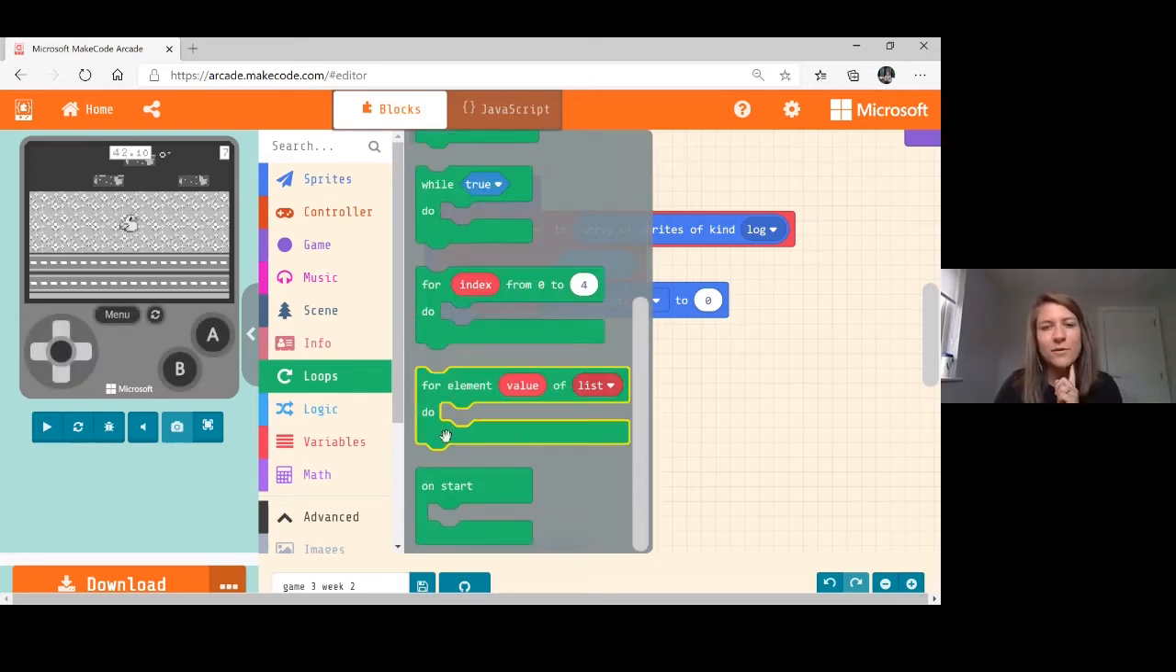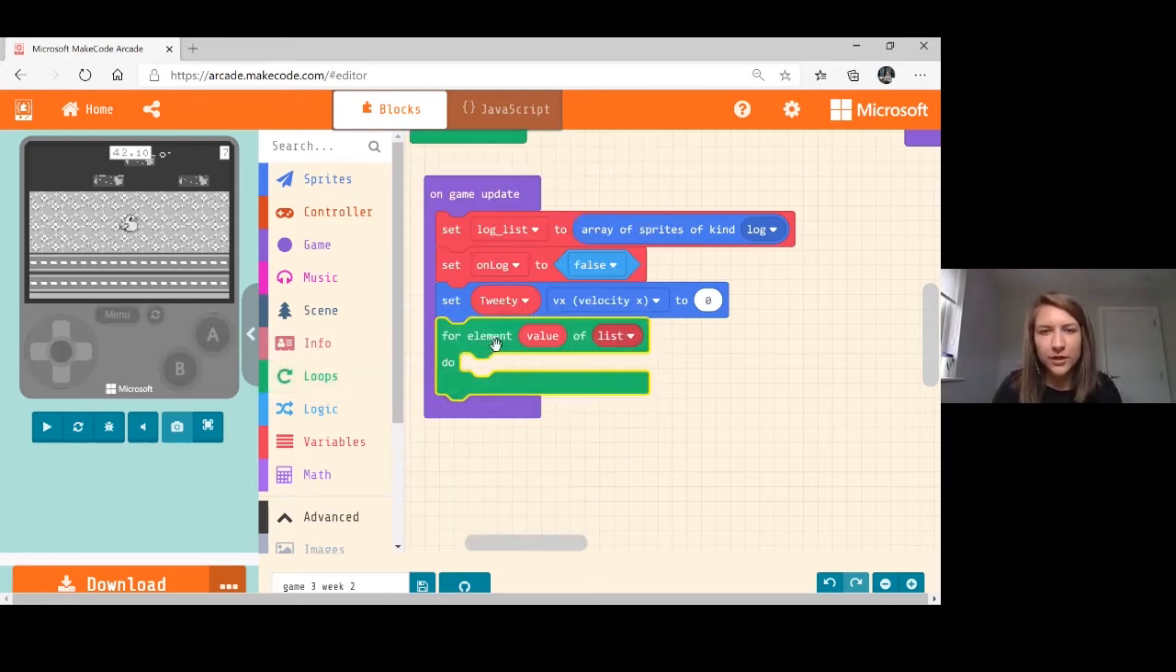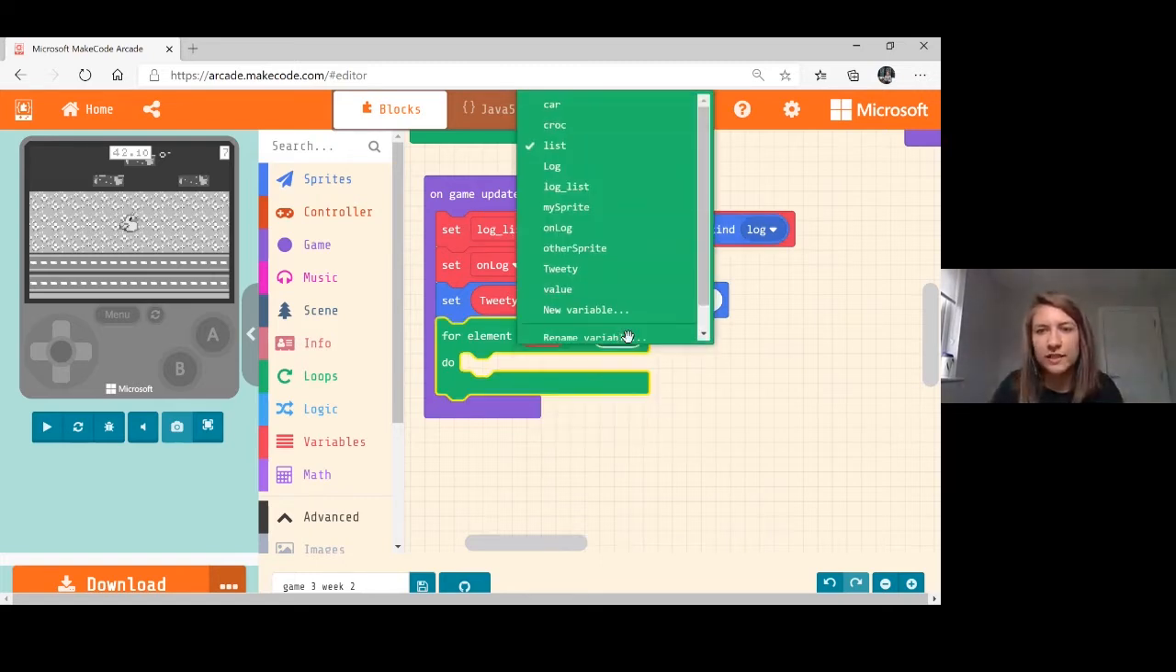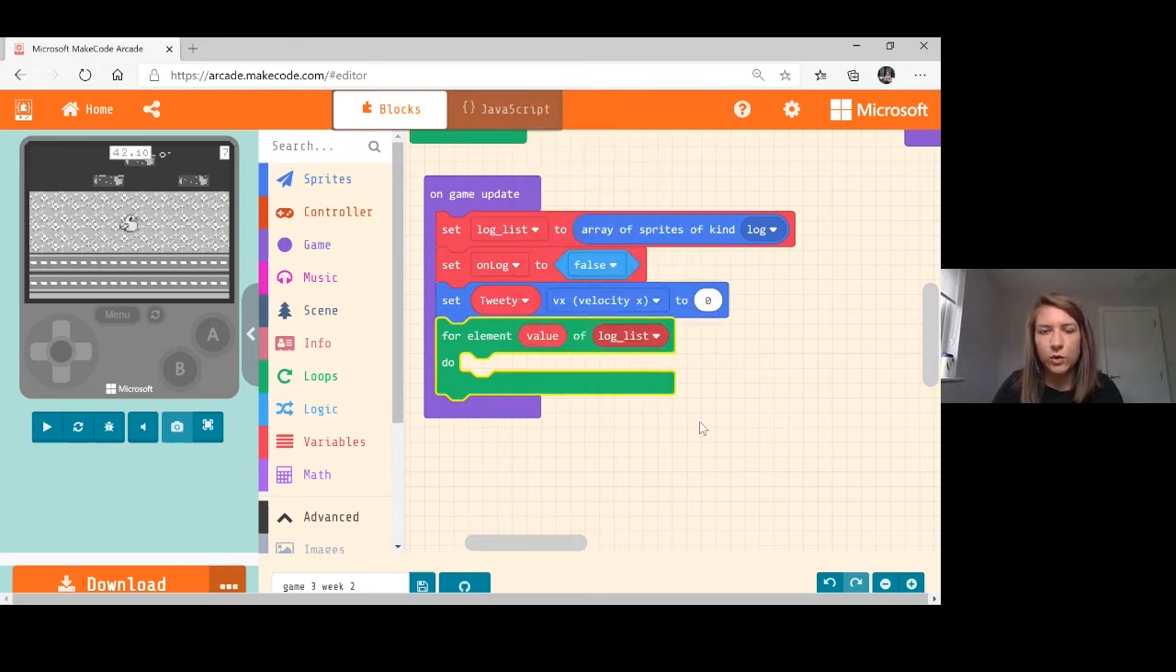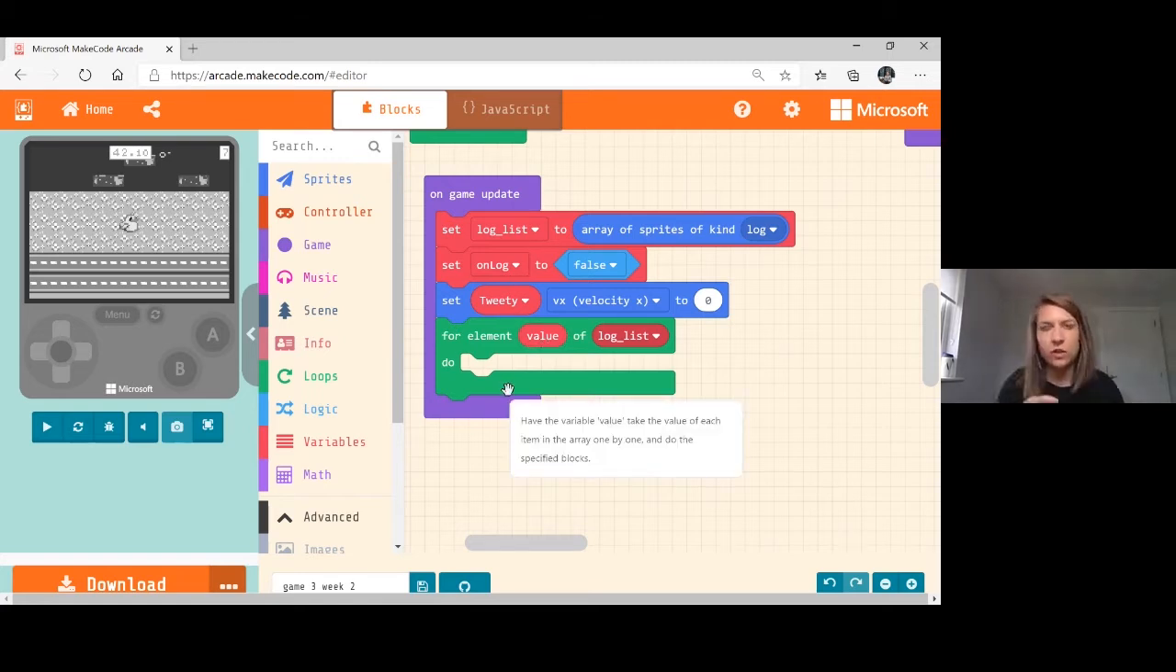So into loops, remember there was a block here. Corey used this loads of times across different games. So for element value of the list. So let's grab that one and bring that in underneath. Now, value is fine, and the list in this instance, remember, is our log list. So this is the list that contains the collection of logs, the array of logs. So we're going to go into list, and we're going to change that to log list. And what we want to say is basically for every single one of those logs, for every single element, we want these instructions to be checked or iterated through, okay?